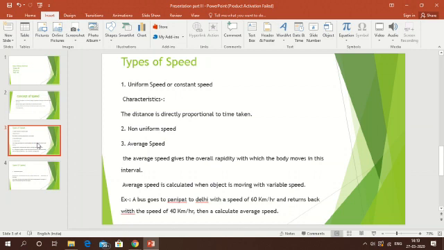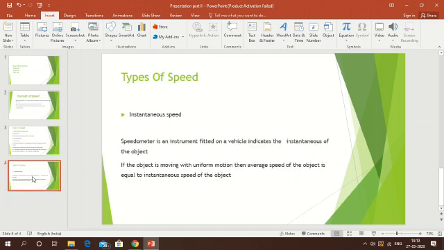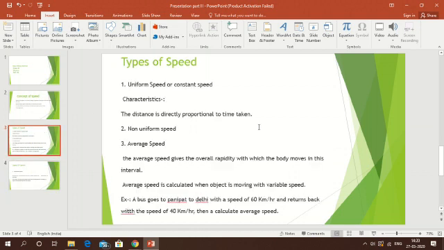For example, see here, a bus goes from Panipat to Delhi with a speed of 60 km per hour and returns back with a speed of 40 km per hour. Then we have to calculate the average speed. The distance from Panipat to Delhi is not known to us, so let the distance be x.